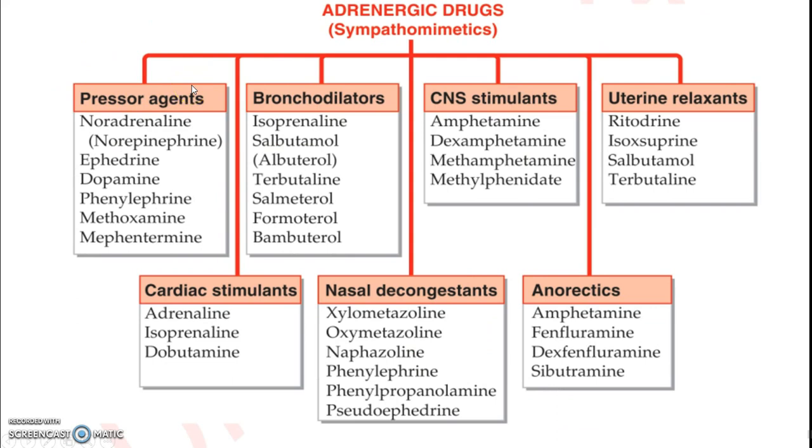Then adrenergic drugs or sympathomimetics. Adrenergic or sympathomimetic drugs are those which mimic the action of the sympathetic nervous system or adrenergic nervous system.